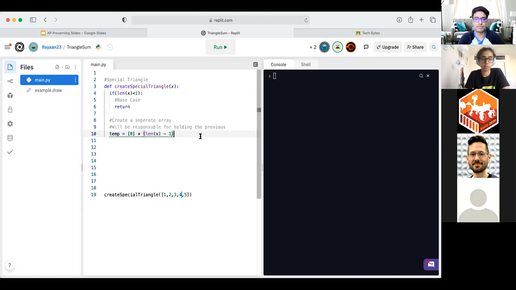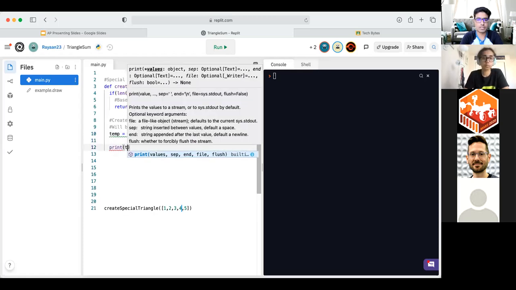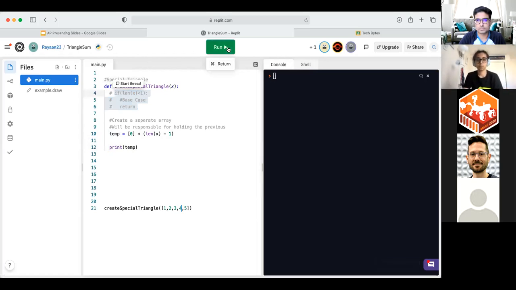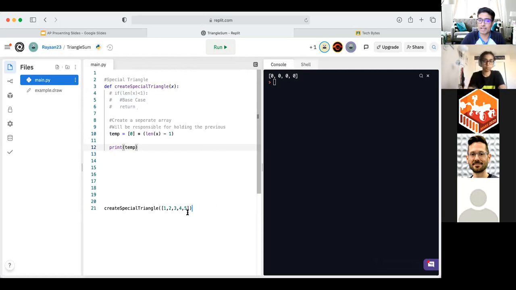Yeah, so if we can print this out actually to show you guys what this does. So there we go. Right now we have just an array filled with zeros. We have 5 elements in our initial array. Now, when we're calling this function, this line of code creates an array filled with zeros because that's what I told the computer to do with these brackets. But it's going to be 1 less, so it's going to be 4 elements long.